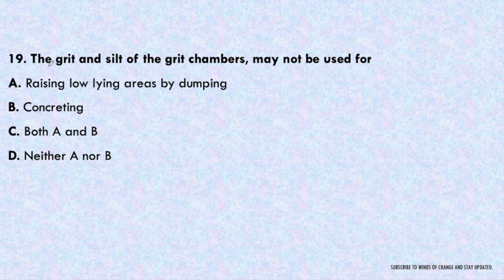Next question. The grit and silt of a grit chamber may not be used for. The grit and silt which is obtained from the grit chamber are full of silt content. So the options are raising low-lying areas by dumping, concreting, both A and B, or neither A nor B. Raising low areas by dumping, since it is a waste material only, obviously it can be used for raising the low-lying areas by dumping. For concreting purpose, it cannot be used because silt content is not required in concreting. It will decrease the strength of the concrete. So the correct option here will be B. That is, it cannot be used for concreting purpose.